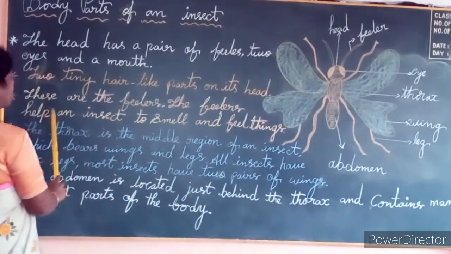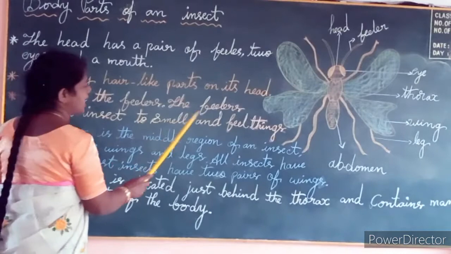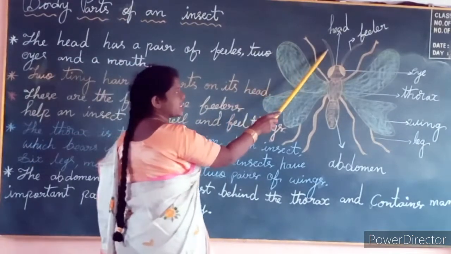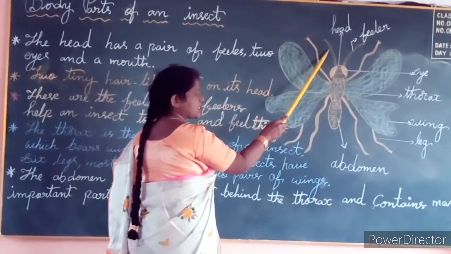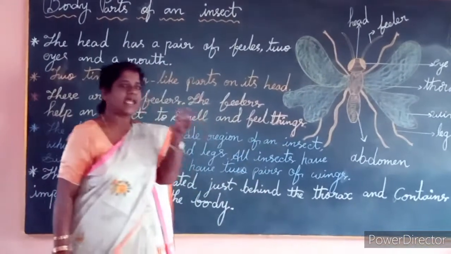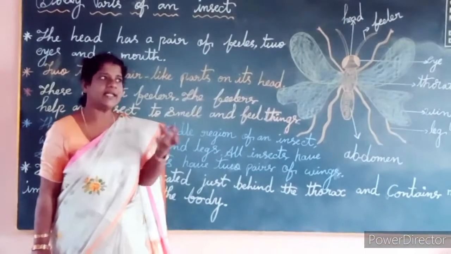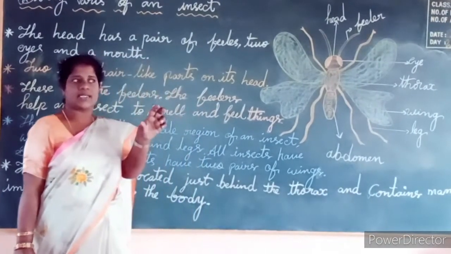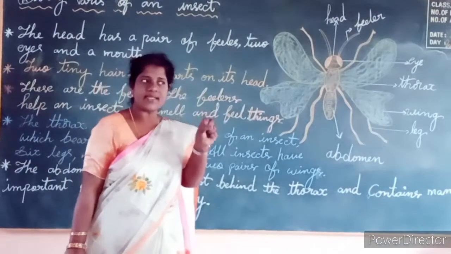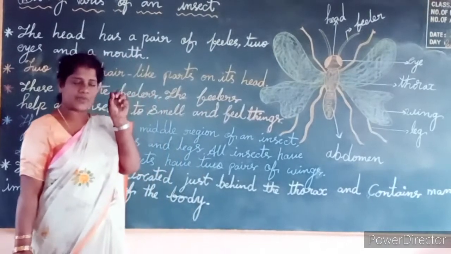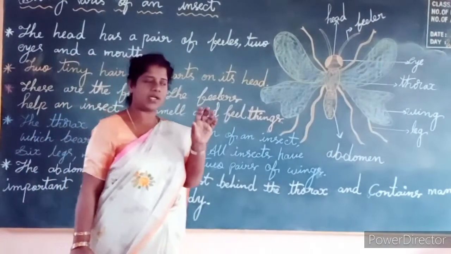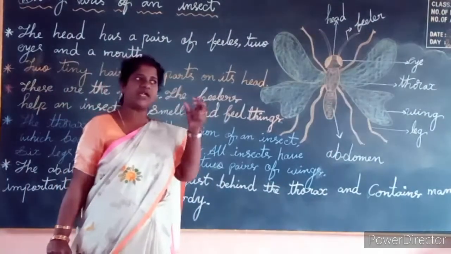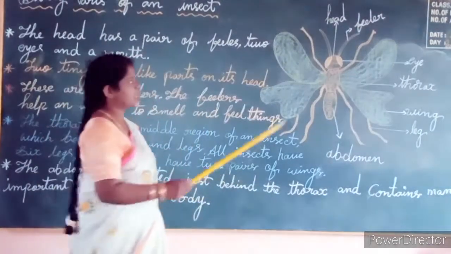Next, the feelers help an insect to smell and feel things. With the help of this pair of feelers only, an insect can smell and can sense whatever it is touching, and it can sense the part of whatever it is sucking. Okay.